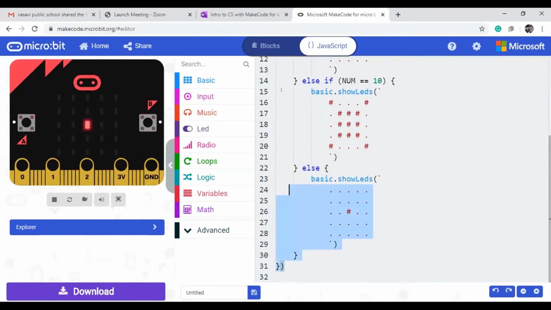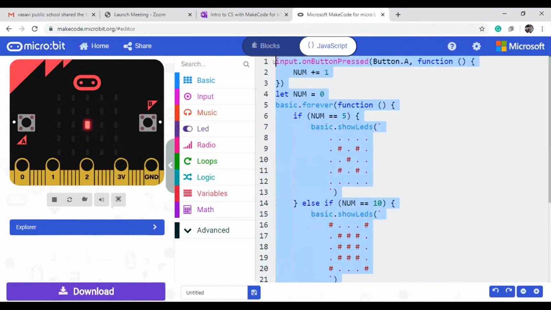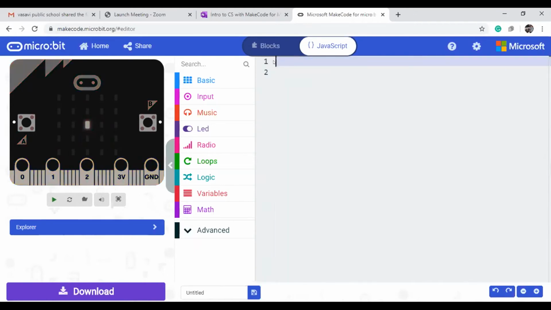Better, why I am taking the time and writing the code is that if any error comes, you can learn which errors we can get and how to solve them. So that's why I am writing. First we need to initialize the variable. Let num equal to 0. Initially, you start like this.